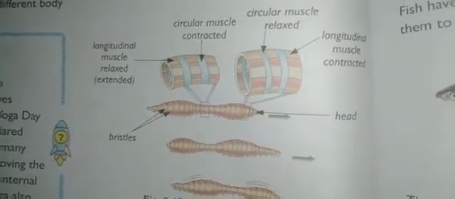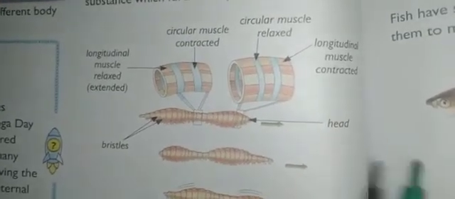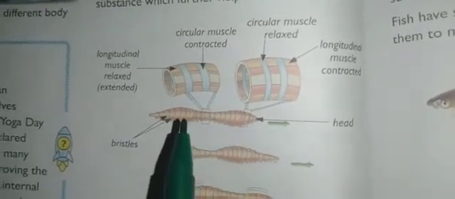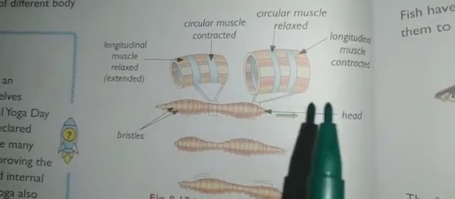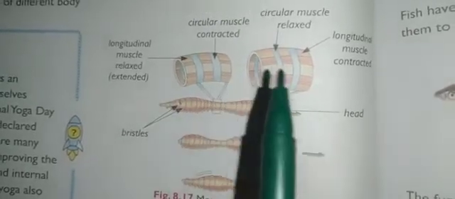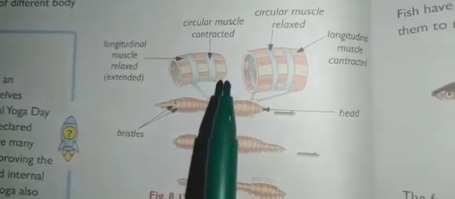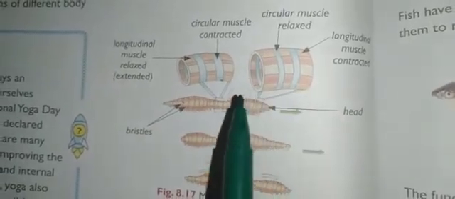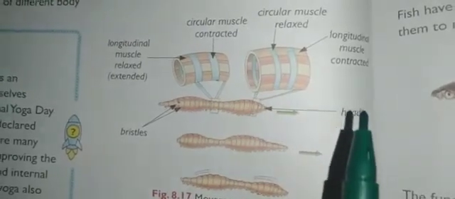So to move forward, the earthworm first grips the surface at the posterior. Okay, posterior means the back side or the tail region. This is the head region and this is the tail region. So to move forward, the earthworm first grips the surface at the posterior end. Then the circular muscles will contract. Here, contract means becoming smaller. So it will contract and the body becomes larger. So when this portion reduces, this body portion will become longer and narrower.